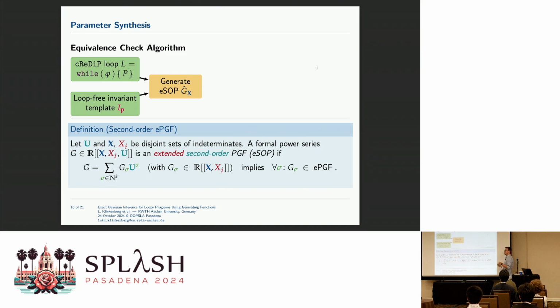As these probability generating functions are basically enumerating probabilities, we just lift this one step and say, okay, second order probability generating functions enumerate probability distributions. So every coefficient is now not a probability, but a whole probability distribution. This is basically what is written here.